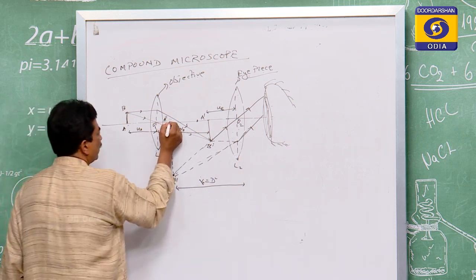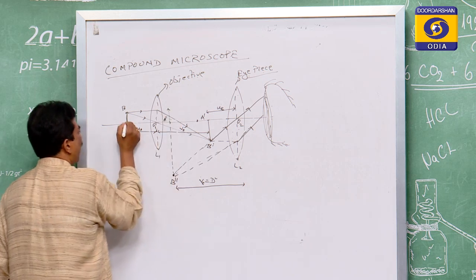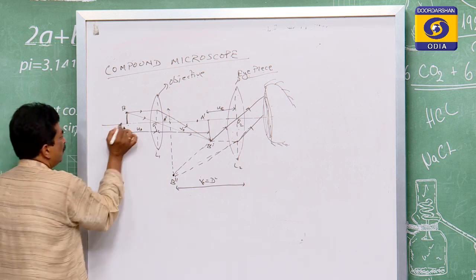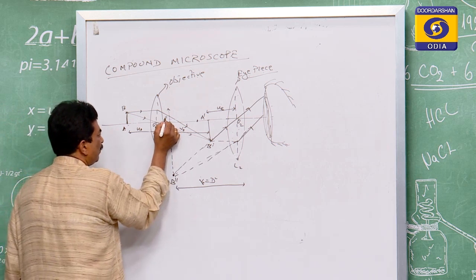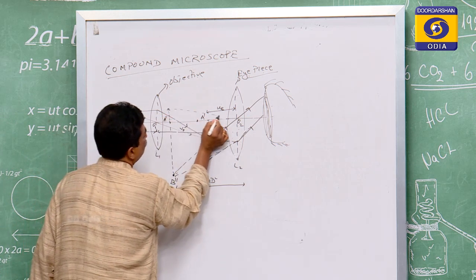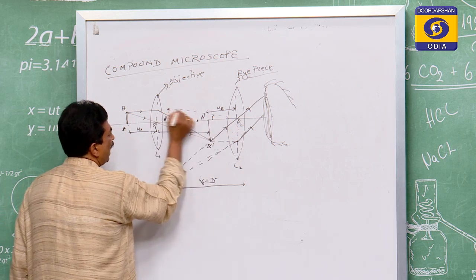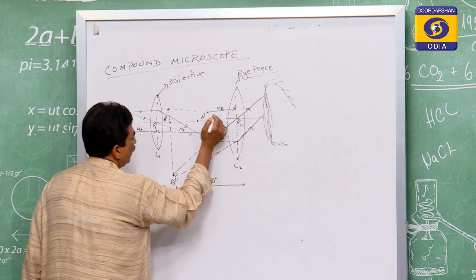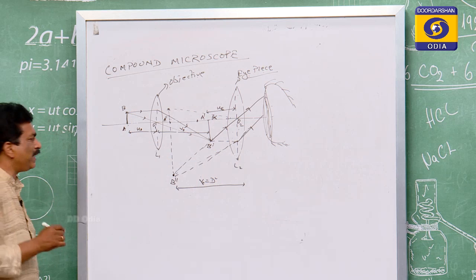To find that, at the A double dash, take a symmetric position as that of the AB, as we have taken for the simple microscope. For the AB, what is its height? According to that, at the A double dash point, we have to take its height, and let us now join to the optical center of the second lens. Then this is the angle inclined by the object at the eye, which will be taken as alpha. The second one is beta.